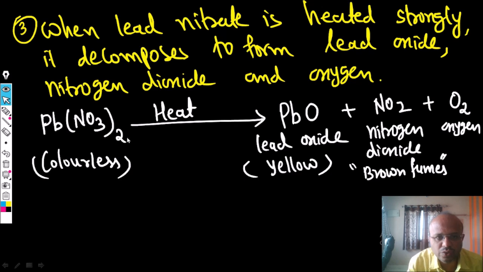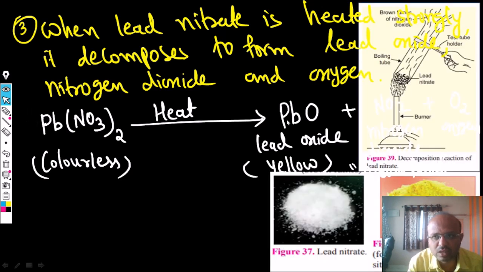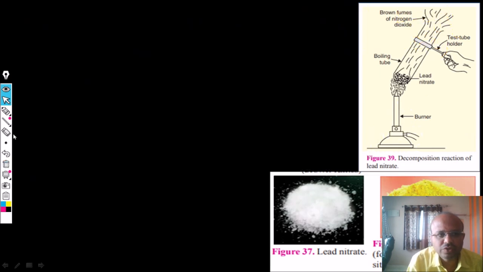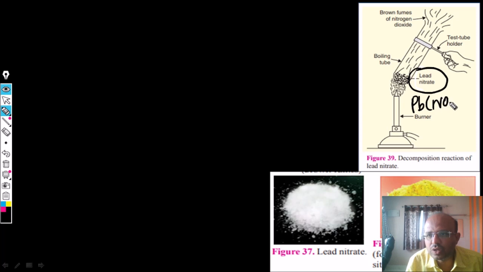So here I will show you the color of this. Here we have the color. If you see this one, lead nitrate. We have taken lead nitrate, Pb(NO3)2, and we are heating it in the boiling test tube. So what will happen?